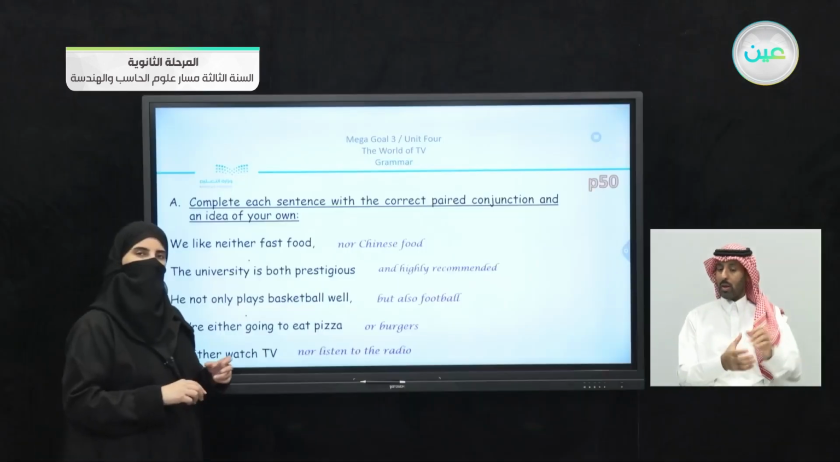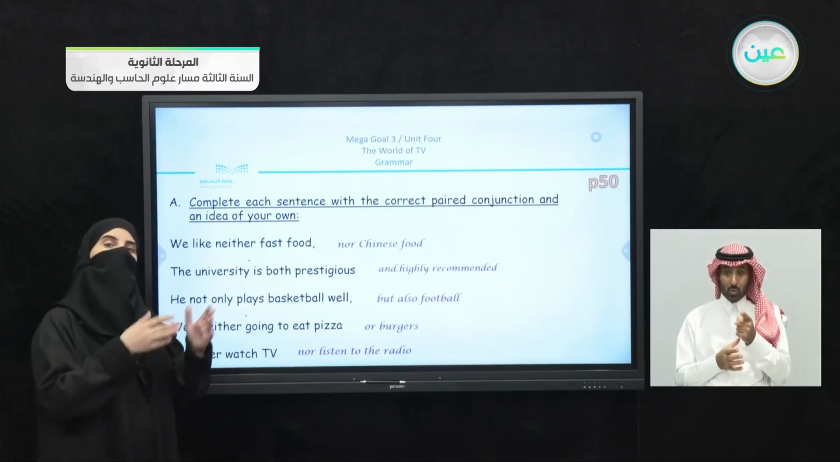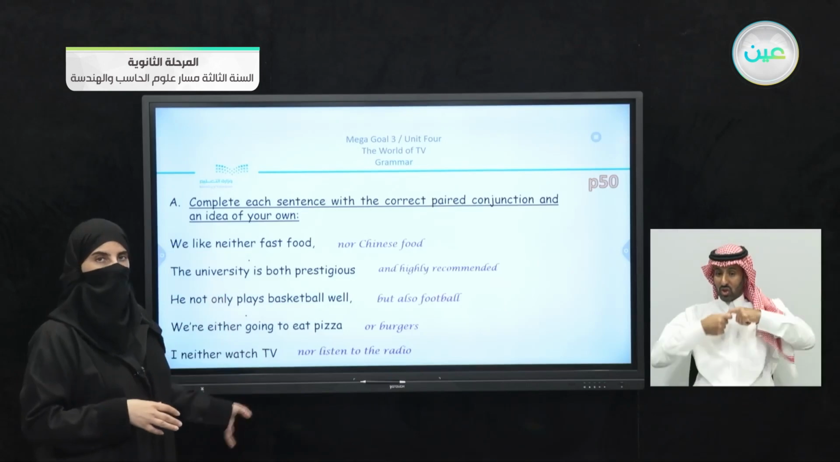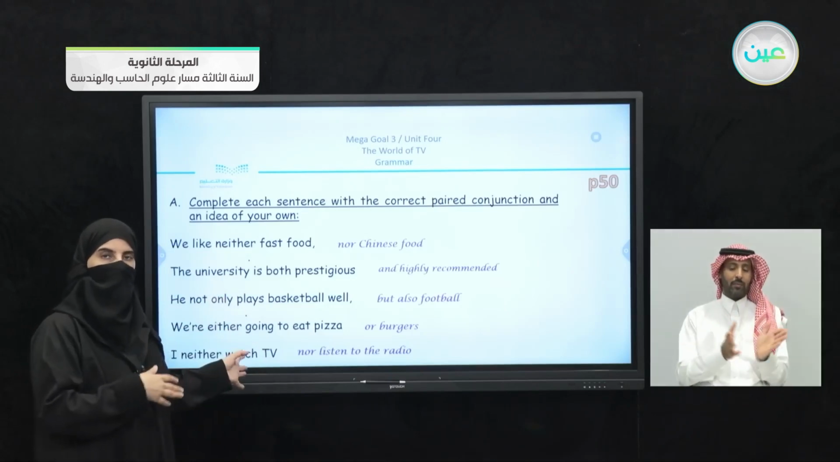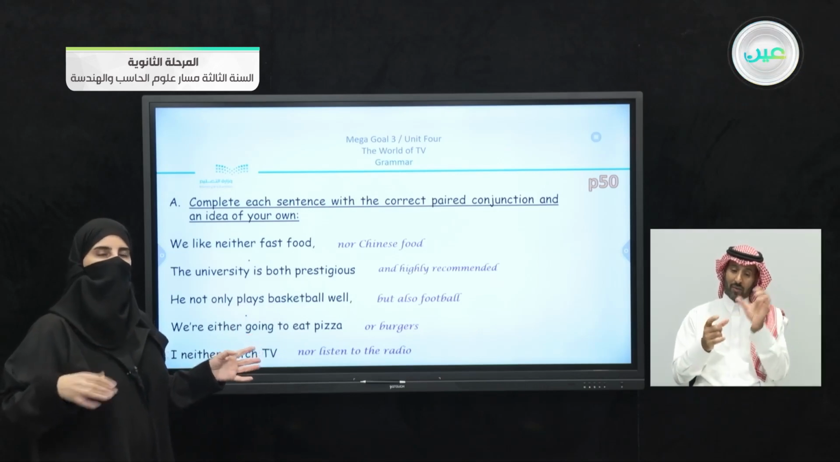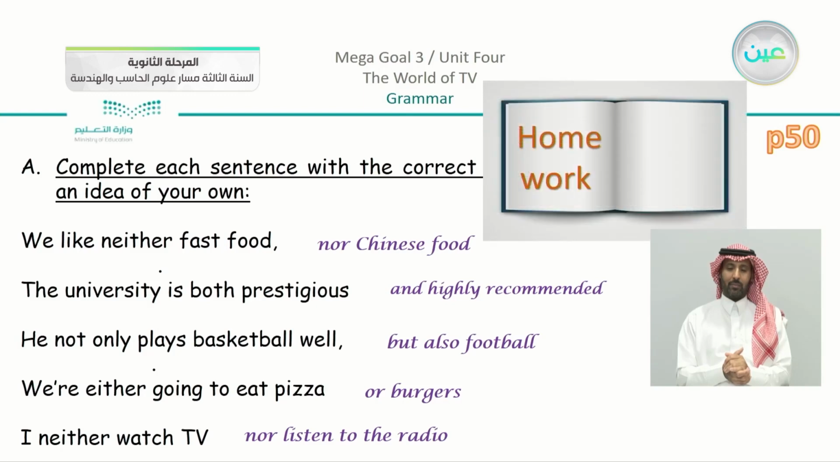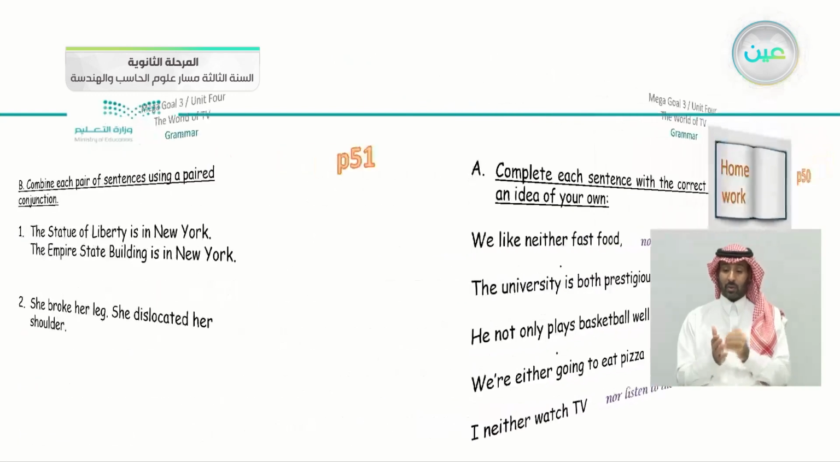Now, actually, this exercise is very enjoyable and easy to apply because you do have the first part of the conjunction already applied in the sentences, as we can see in the book. So you're going to just add the second part of the paired conjunction and complete your sentence. So this is going to be homework for you to complete.